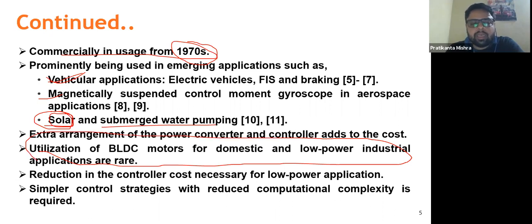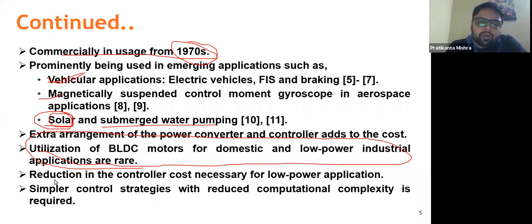Why am I saying this? You might be finding a lot of literature on small scale applications of BLDC motors. But what is the problem? Suppose a mixer grinder or a fan is there. We cannot afford a very costly fan or mixer grinder if the price is very high, like 2 to 3 times as compared to a single phase induction motor. In those cases, designers basically don't prefer the BLDC motor.